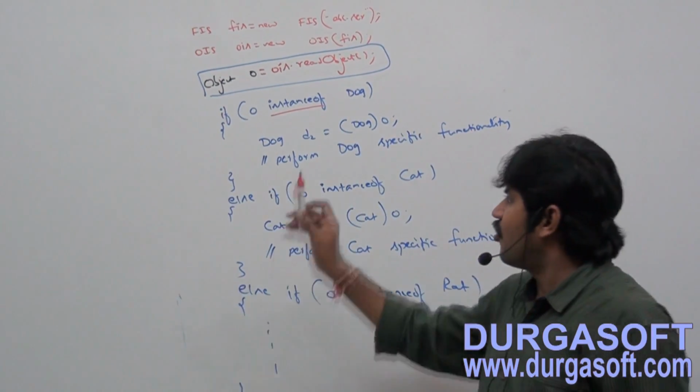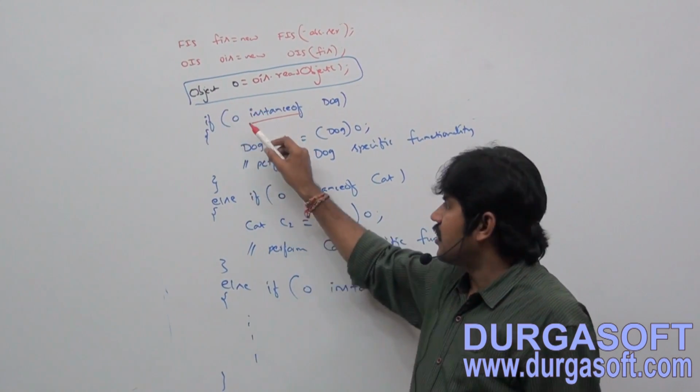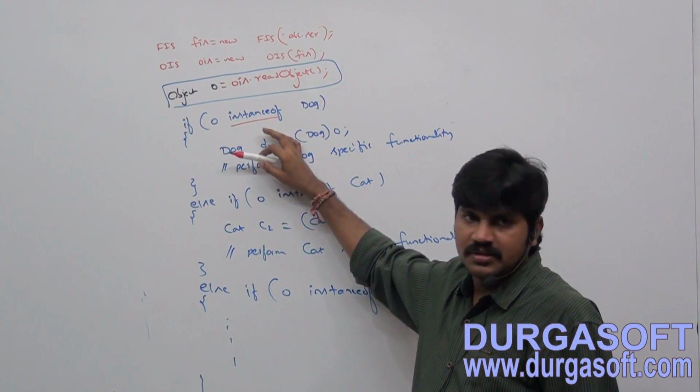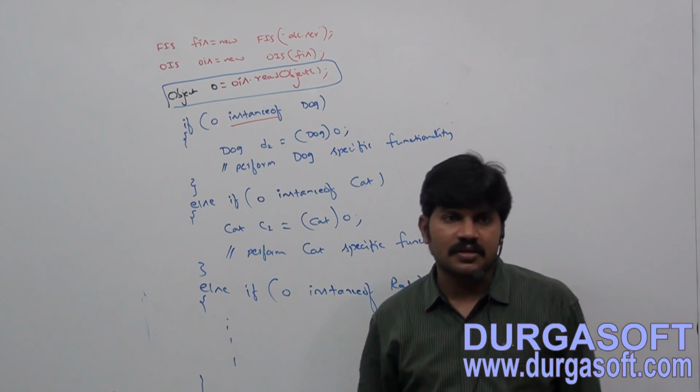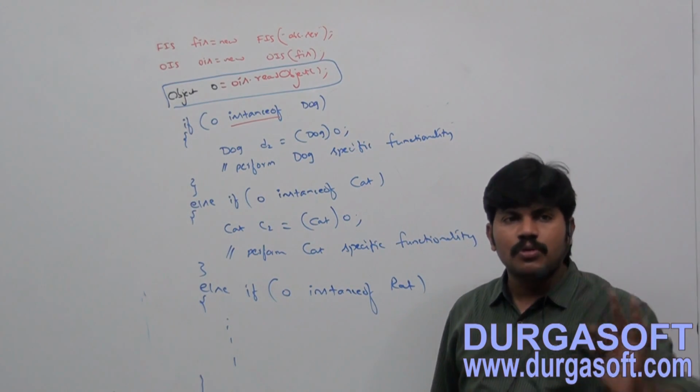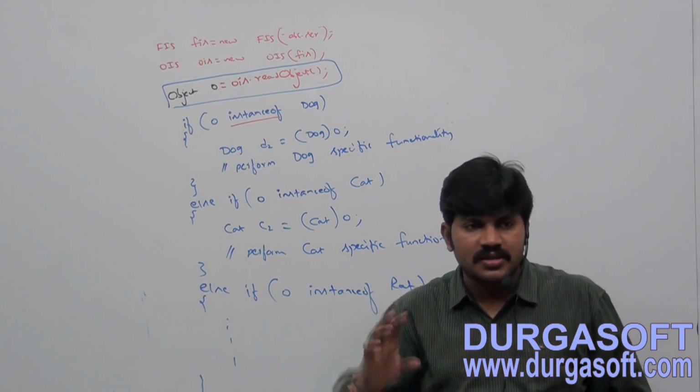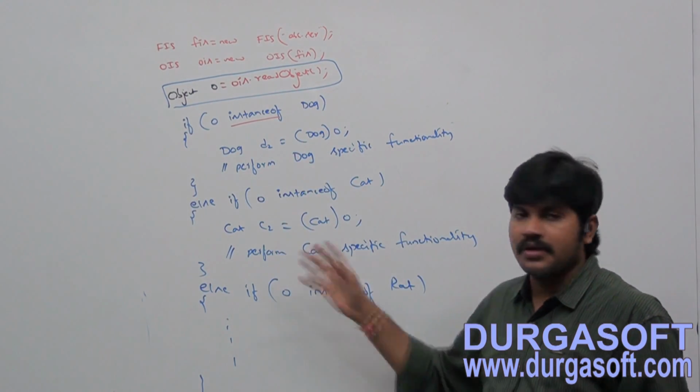Okay, this we can hold by using a parent reference. If it is a dog type, handle it like this; if it is a cat type, like this; if it is a rat type, like this. So even though I don't know the order of objects in serialization, I can run the show in this style.